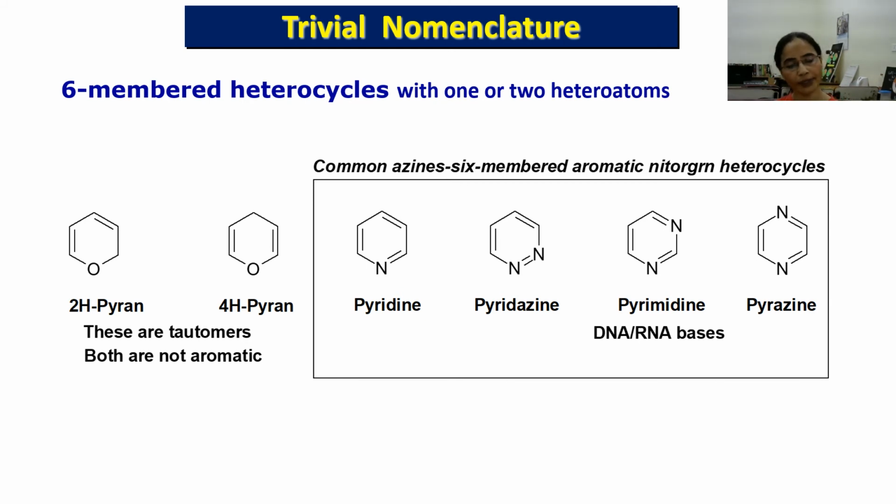Now come to the 6-membered rings that contain one or more nitrogen atoms. So this class of compounds, that means 6-membered rings containing nitrogen atoms in their ring structure, are commonly called azines. If a ring contains one nitrogen atom, it is classified as an azine. If a ring system contains two nitrogen atoms at different positions, it is classified as a diazine. If three nitrogen atoms are present in the 6-membered ring, it is classified as a triazine.